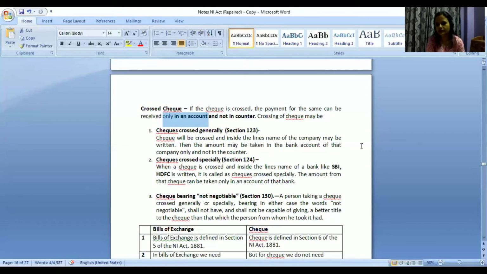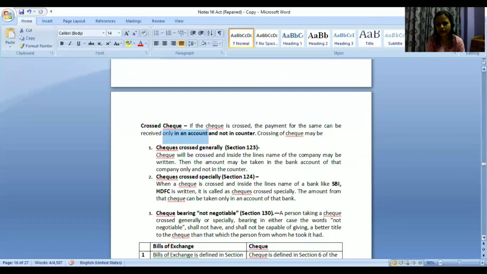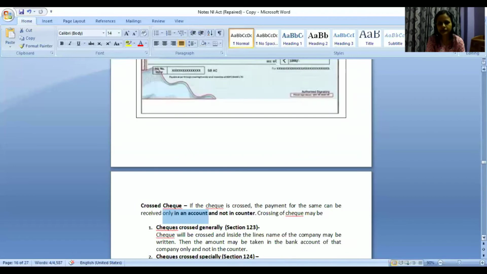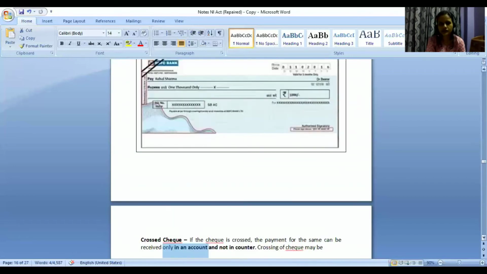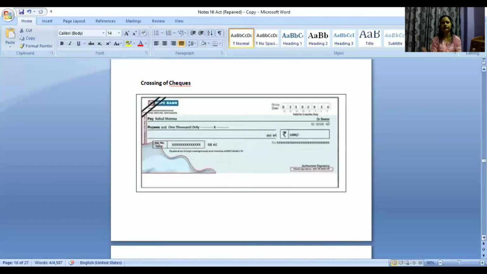So sometimes, take for example, during this COVID situation, everything is closed. I was staying in Bangalore. My office is closed, everything is closed. So I moved to my hometown. I still have to pay the rent, and I don't know when I will go back. So I have given checks to the landlord.